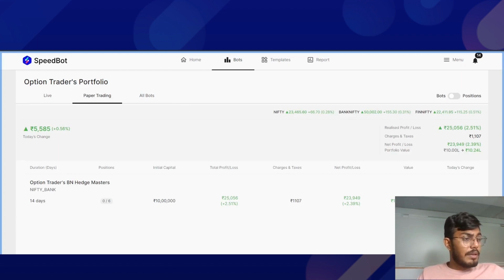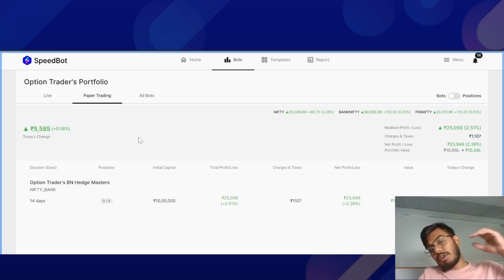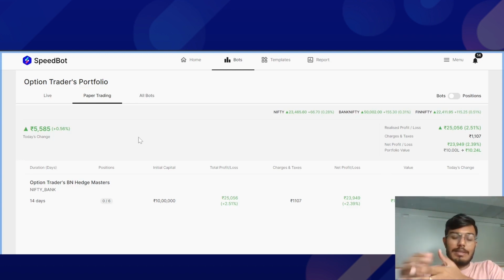Okay, so next up we have a question from Vishwas Sharma. Vishwas Sharma asks, how can I monitor the performance of my trading strategies in real time on SpeedBot? So Vishwas has this question about how he can assess the performance of his strategies on a real-time basis. To answer your question, as you can see over here, currently I've deployed this bot in paper trading.